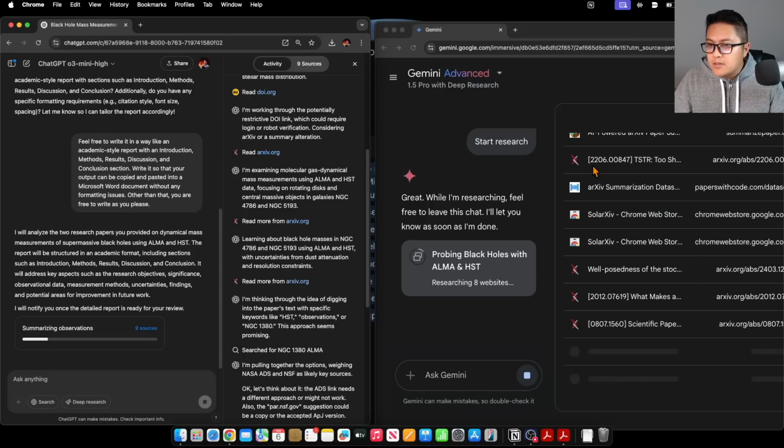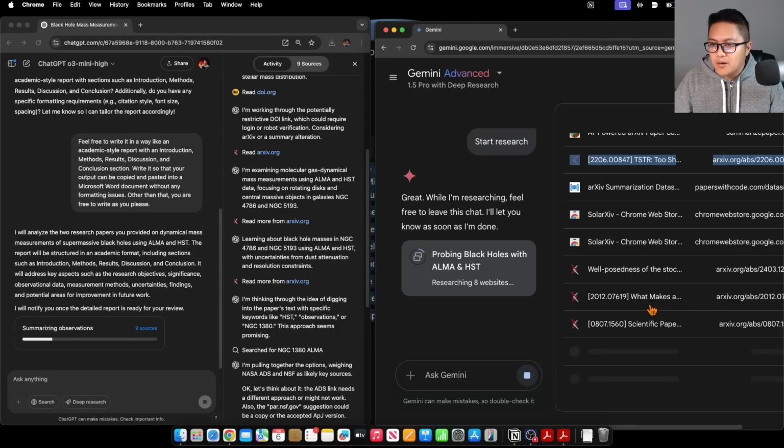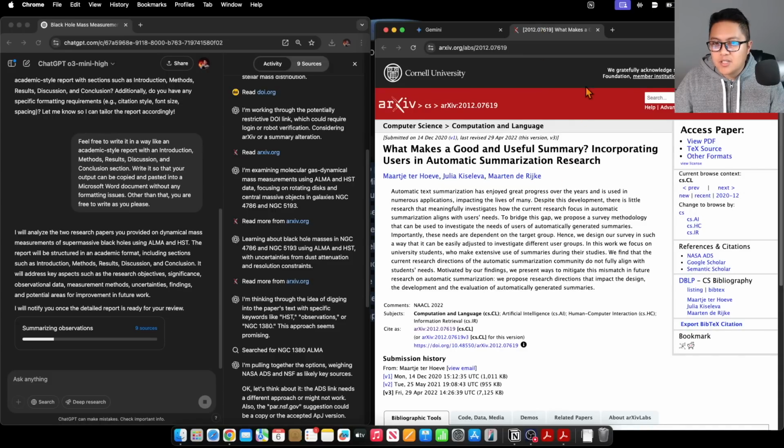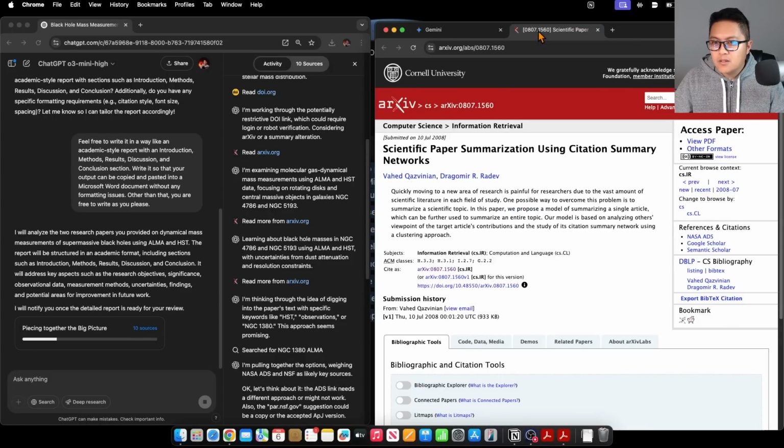What papers did it go for? Oh, guided. What is this? Is it like learning how to write an article? Seems like it's trying to teach itself how to write an article here. That's kind of amusing. Well, that's kind of cool.